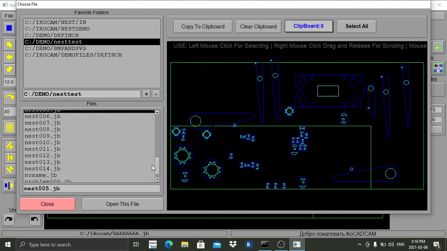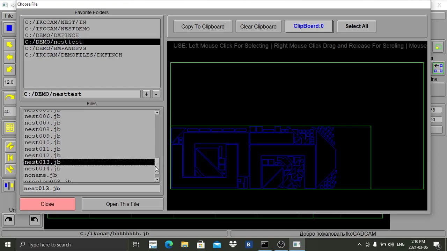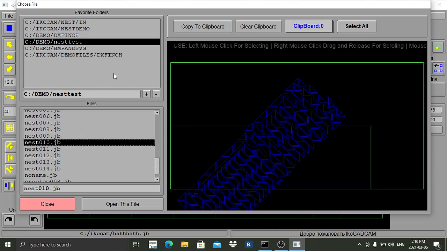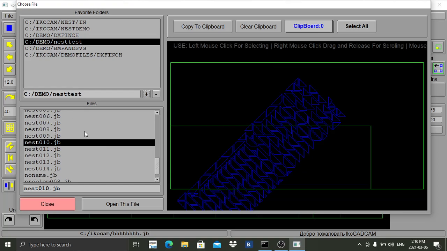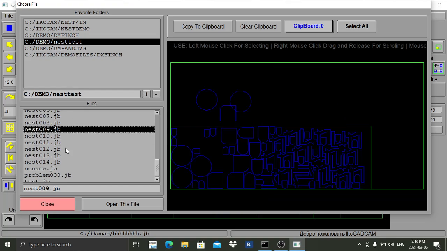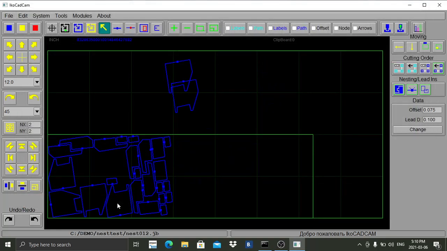We can preview items in our favorite folders. We can add or remove favorite folders using the plus or minus button. We'll select this file and open it.